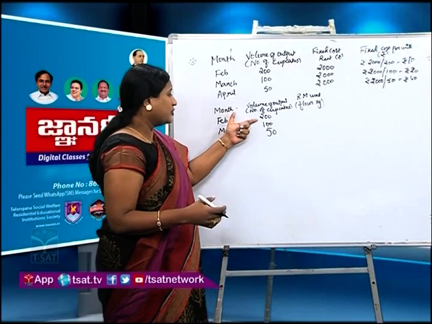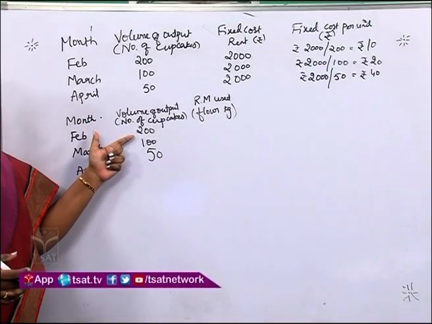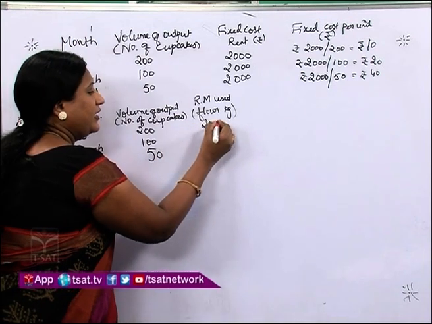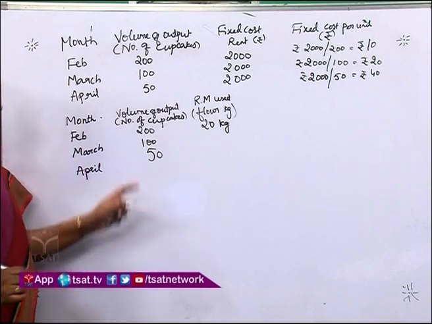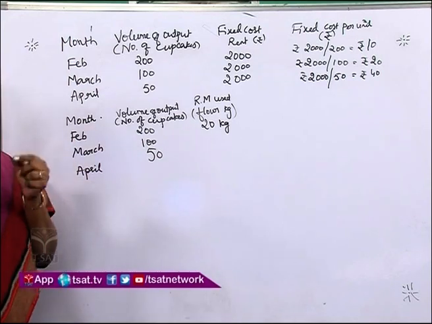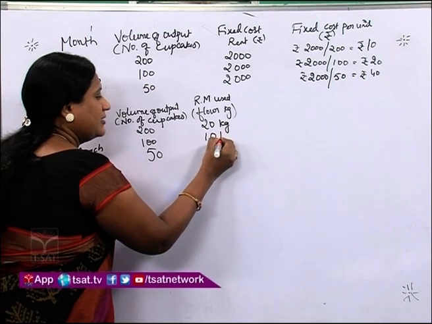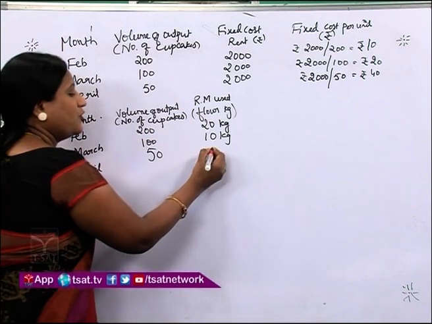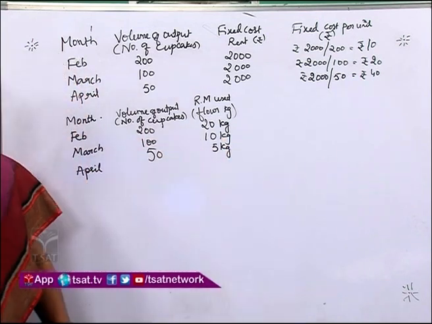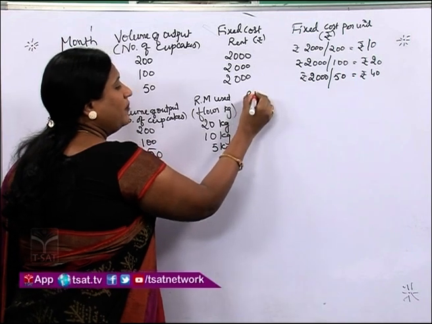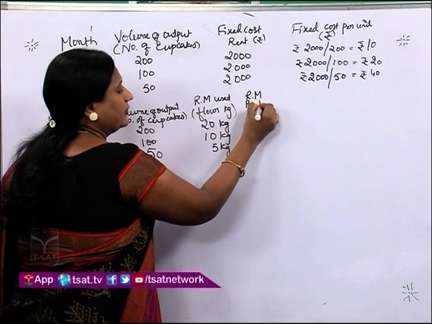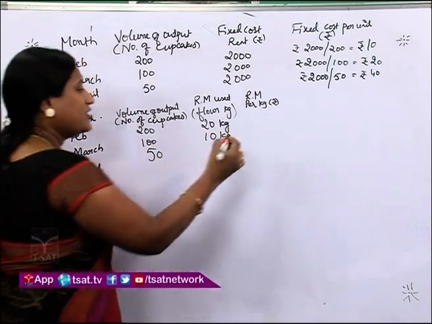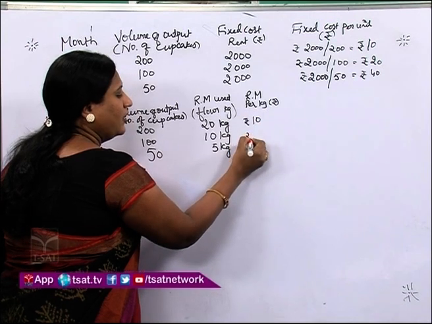Okay. So, let us assume that when the person was making 200 cupcakes, the flour, the raw material consumed was 20 kgs. And when he made 100 cupcakes, it will decrease, isn't it? That is 10 kgs. And then when he made 50 cupcakes, the consumption of raw material will be 5 kgs. Now, let us assume raw material per kg will be in rupees. So, per kg flour, we are assuming it as 10 rupees.